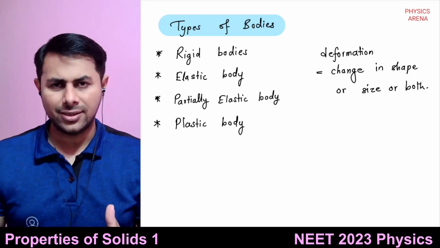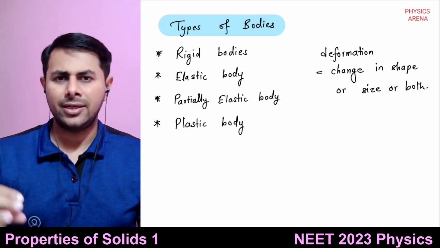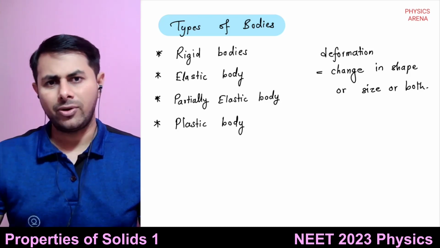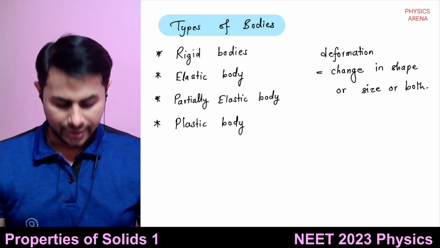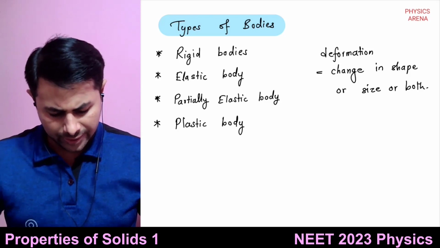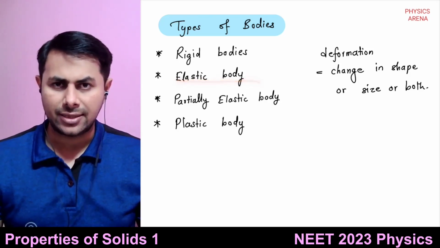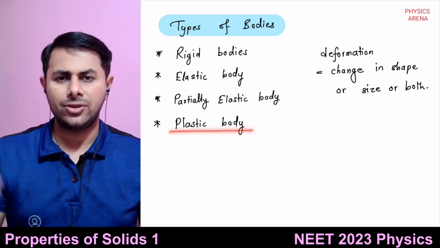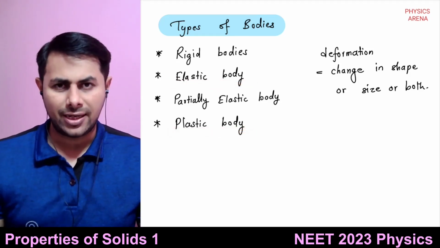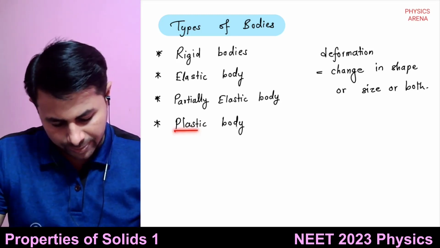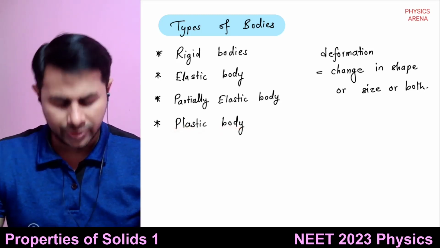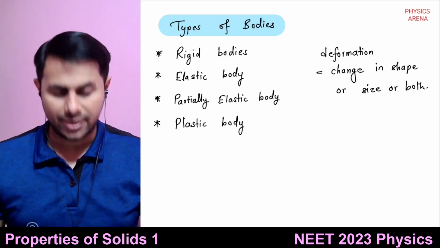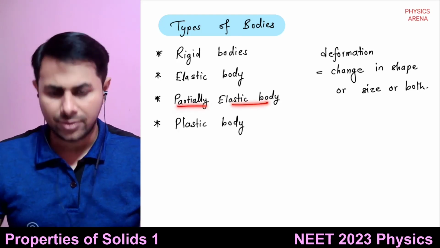So in this case, when we exert an external force, it changes the shape or size of the body. The bodies which regain their original shape and size completely are known as elastic bodies. Bodies which don't regain their original shape and size at all are known as plastic bodies. And the bodies which regain the original shape and size up to some extent are known as partially elastic bodies.